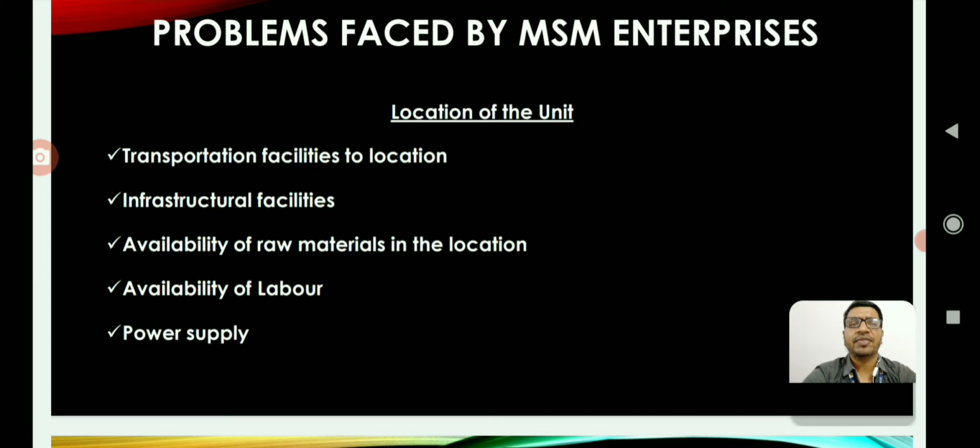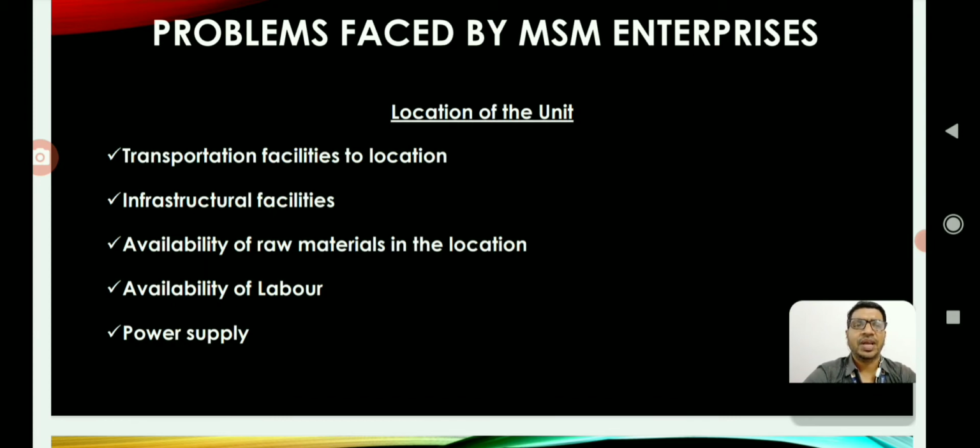Second one is infrastructural facilities. As discussed earlier, drainage system, power and electricity, roads, transportation facility for raw material, marketing related aspects and godowns and other things. These infrastructure facilities are very much required to make the business successful.